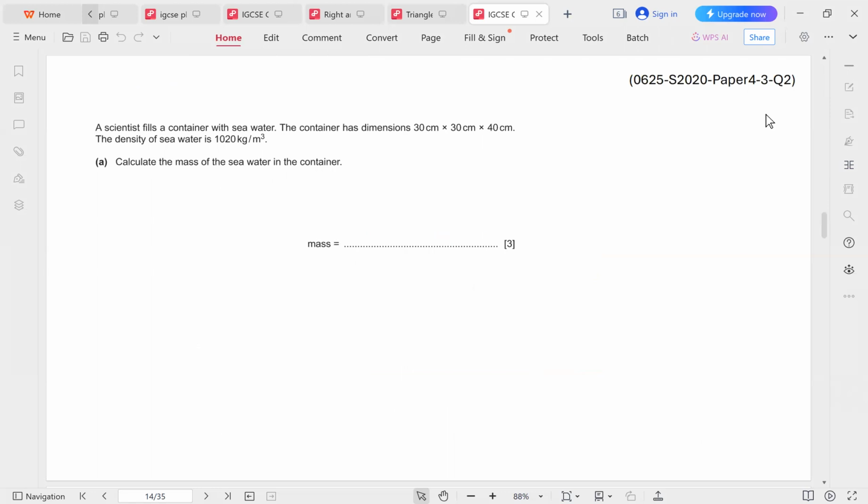A scientist fills a container with seawater. The container has dimensions 30 centimeters by 30 centimeters by 40 centimeters. The density of seawater is 1,020. Calculate the mass of the seawater in the container.